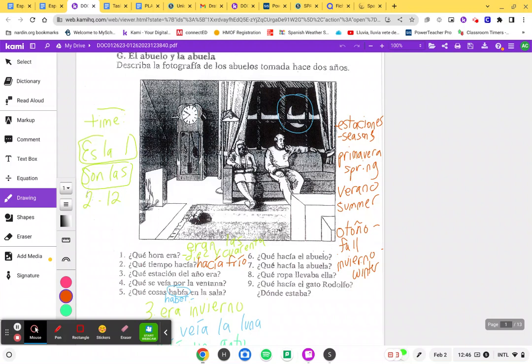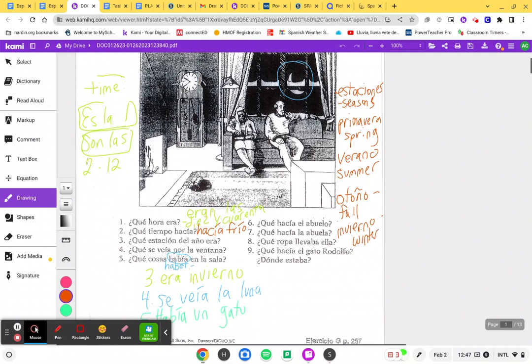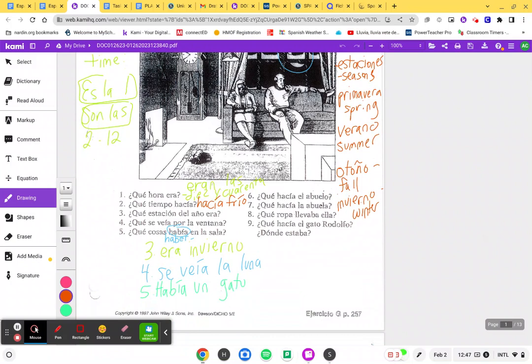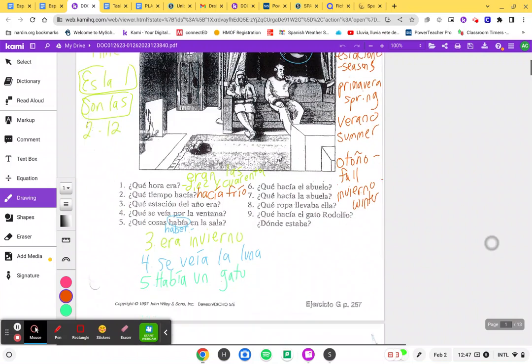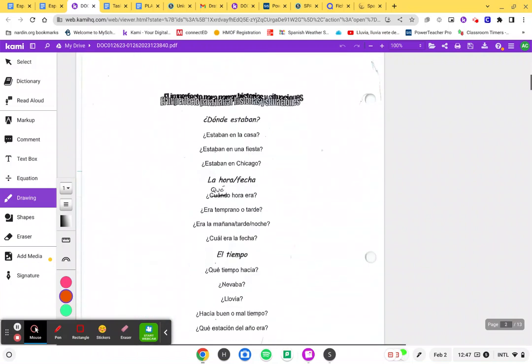El abuelo miraba la televisión y la abuela leía un libro. And ¿qué hacía Rodolfo?, ¿dónde estaba? Estaba enfrente del fuego. And había un gato, había dos personas, había un reloj, to say what there was in the room. So this is the imperfecto.